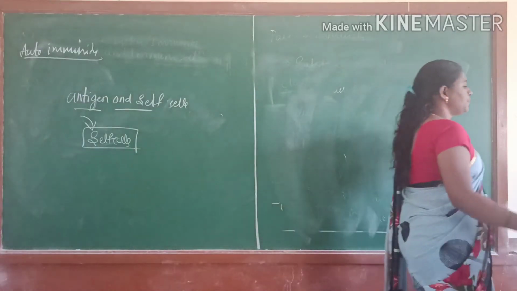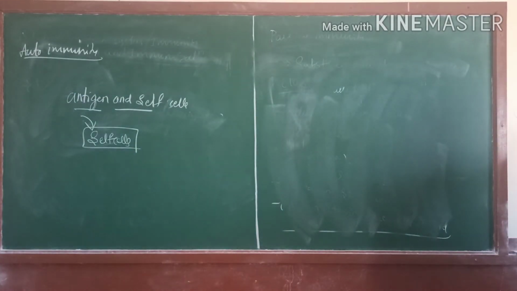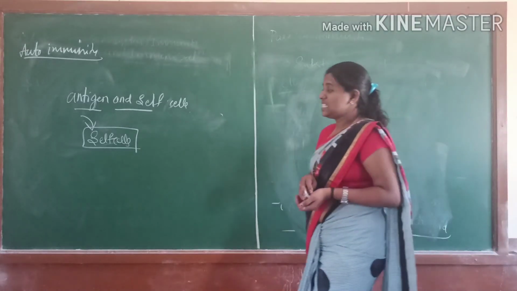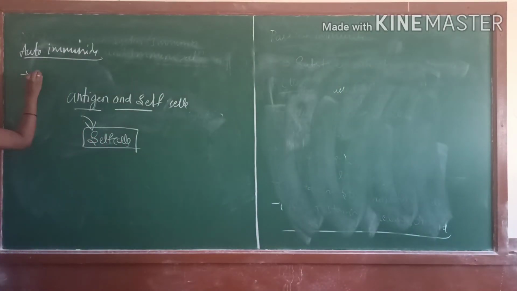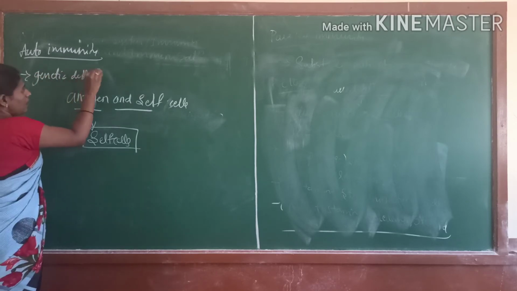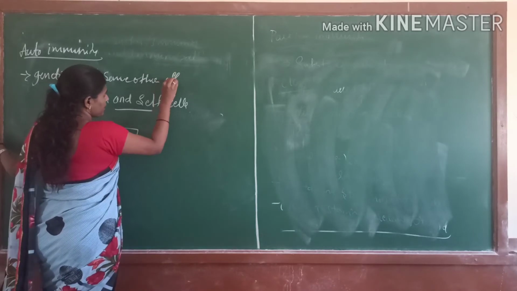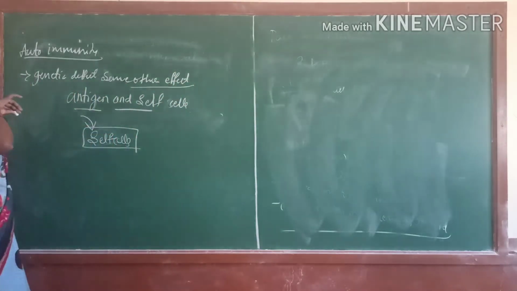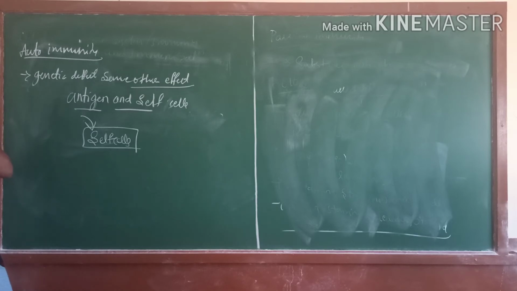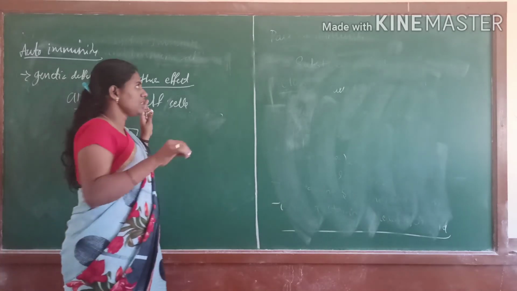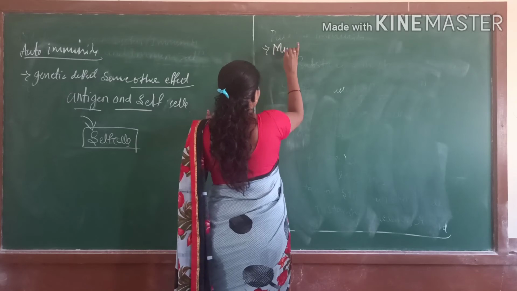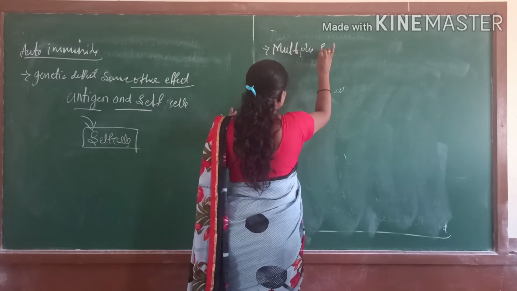First one is multiple sclerosis. Some of these autoimmune diseases occur due to genetic defects or other effects on the memory cells or the immune system.